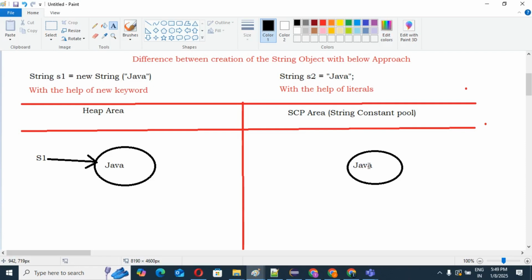There is no explicit reference variable in our SCP.